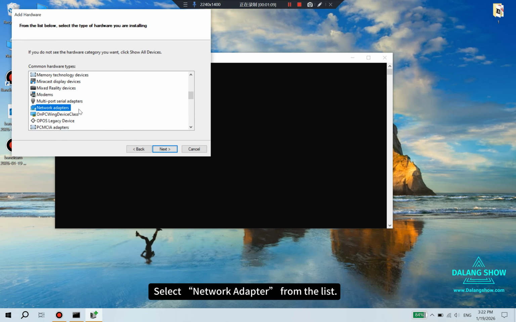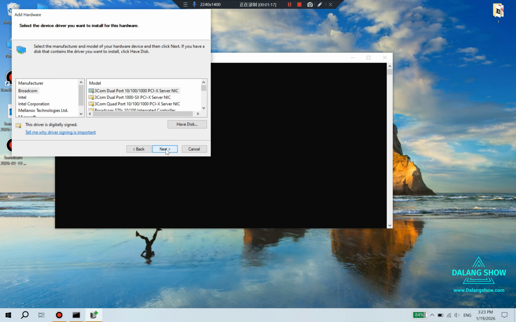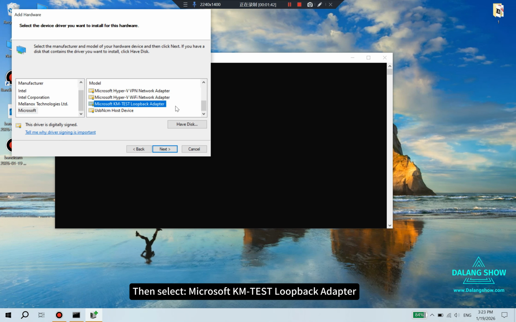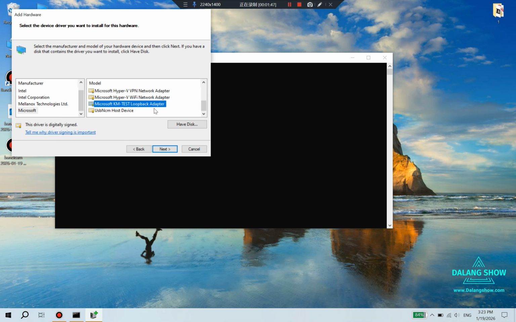Select Network Adapter from the list. Select Microsoft. Then select Microsoft KM-TEST Loopback Adapter.